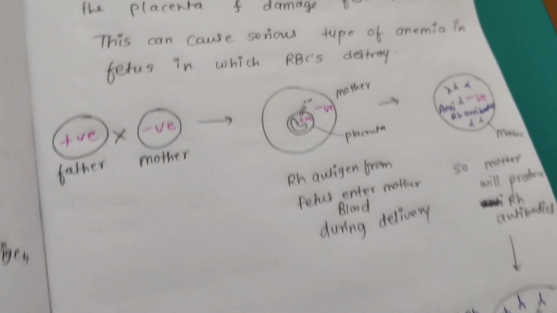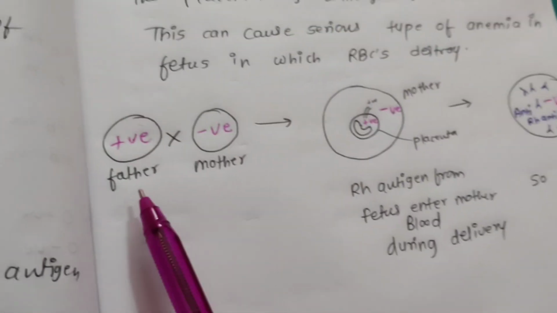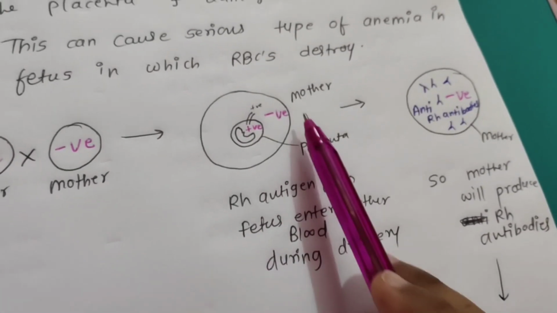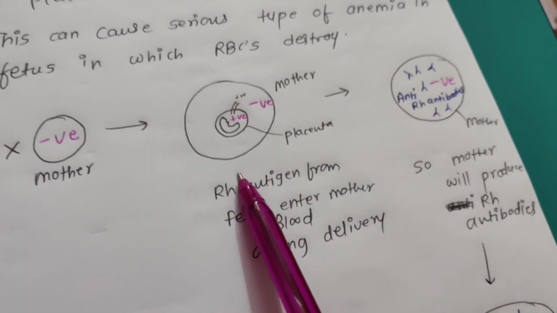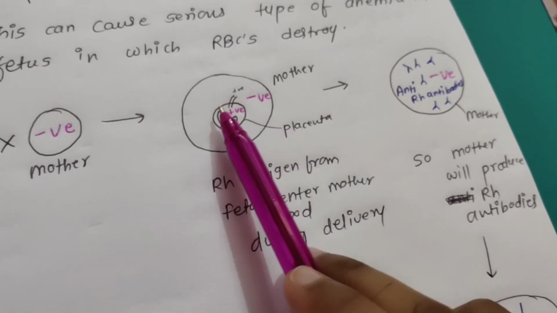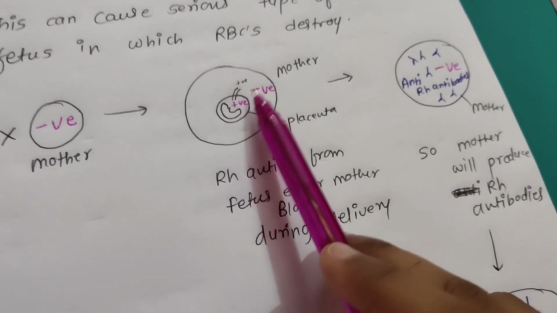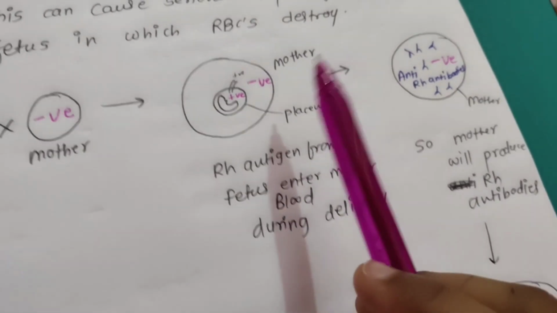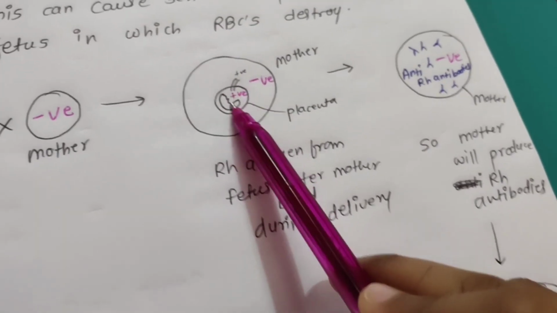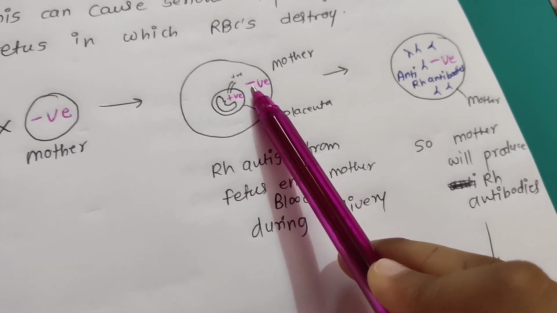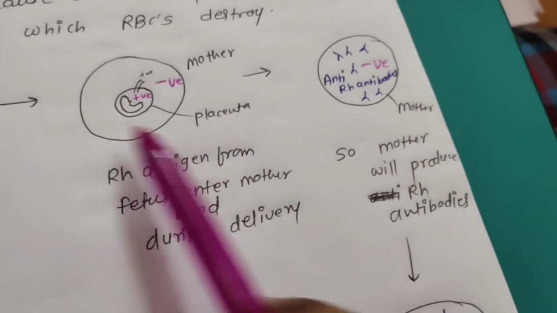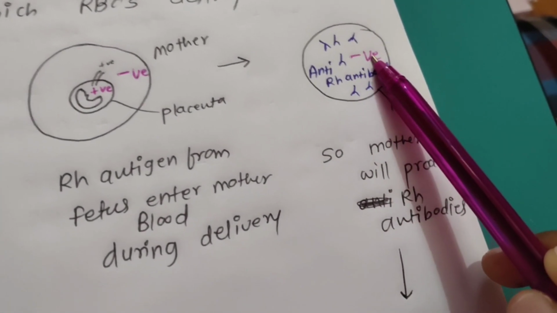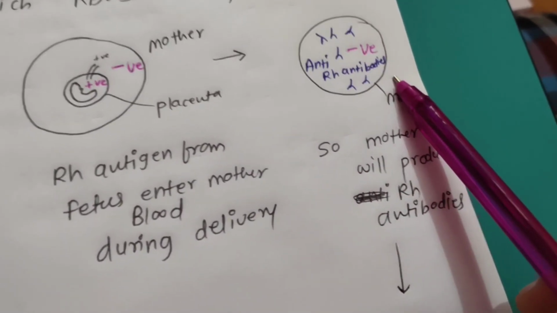In the diagrammatic form I have represented the father with positive, the mother with negative, their mating, and here is the mother's blood and the placenta. The fetus is RH positive, the mother is negative. So the RH antigen from the fetus enters the mother's blood during the delivery. After delivery, the mother with the negative blood group now produces anti-RH antibodies.